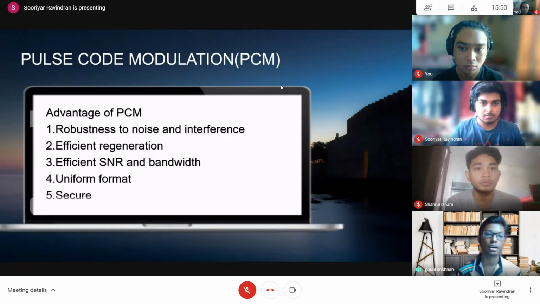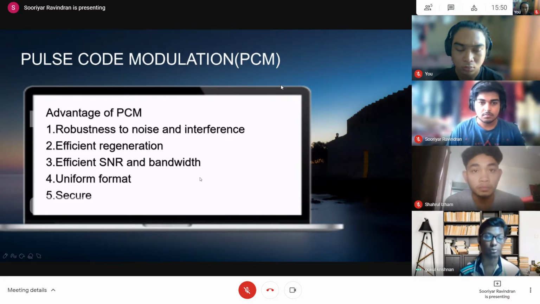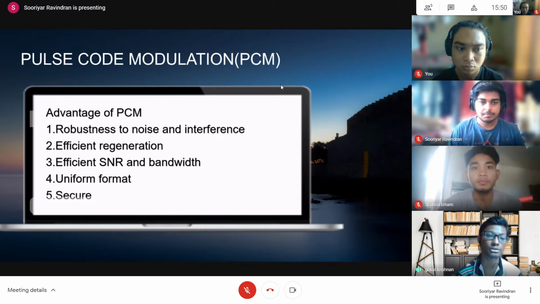Advantages of PCM. As I mentioned earlier, PCM is one of the most commonly used analog to digital converters in most of the industry, because PCM has sampling, quantization, and encoding, where each part does its own work. The first advantage is robustness to noise and interference.